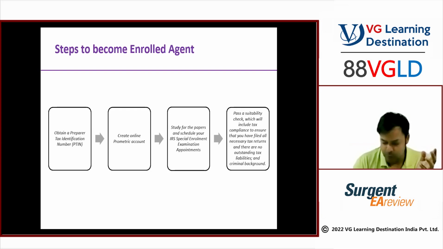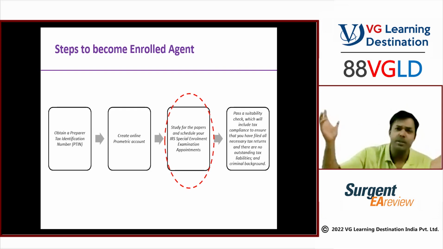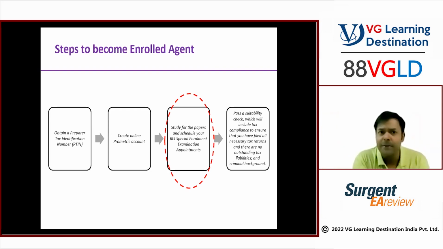So I would say of all the 4 steps, the most important step is step number 3, because the rest is just procedure. That will keep on happening. You don't need to put in any effort as such in that case. And the team is going to help you out at every stage. Don't worry about that.